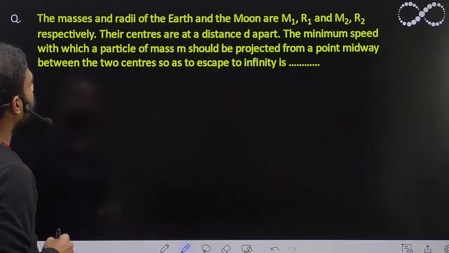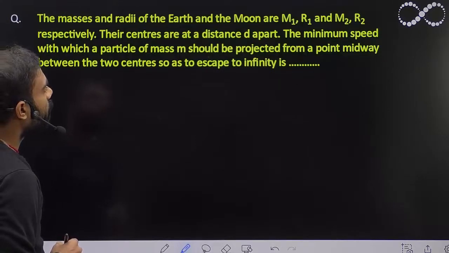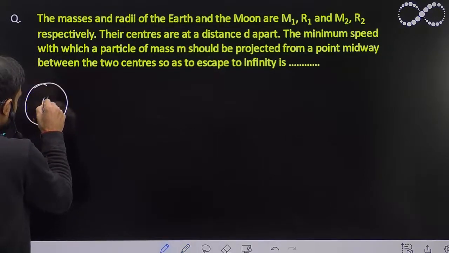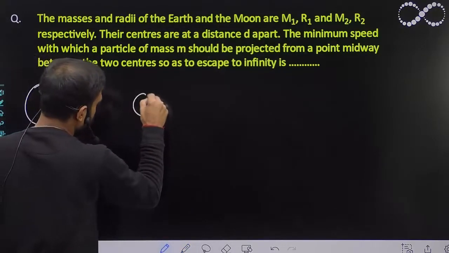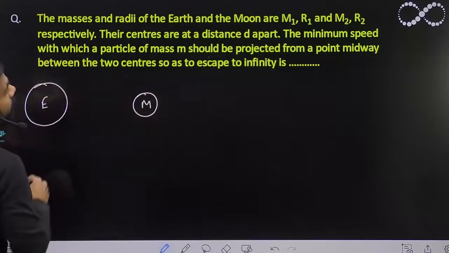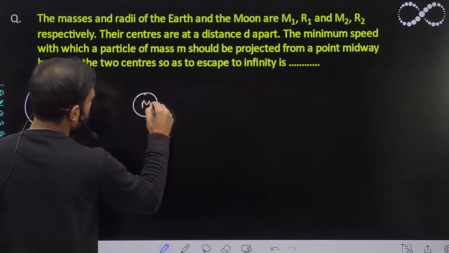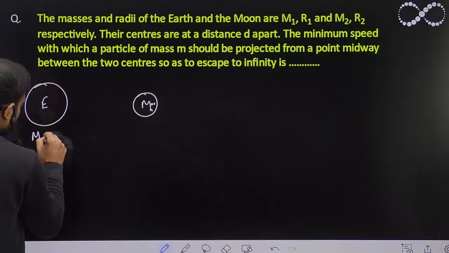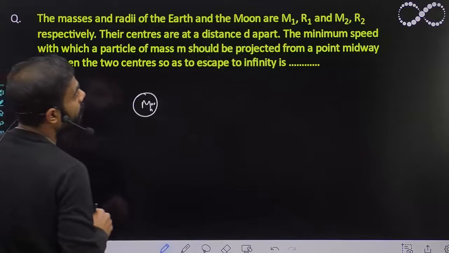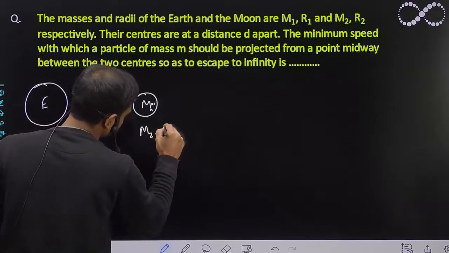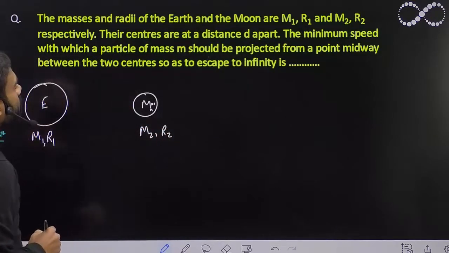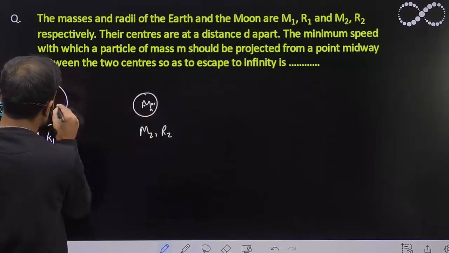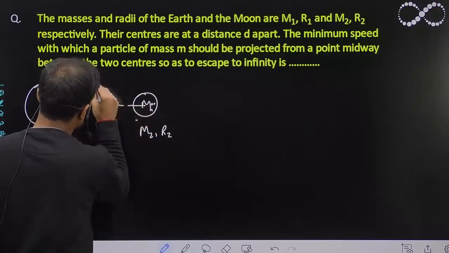The masses and radius of Earth and the Moon are m1, r1 and m2, r2. Let us make a figure: suppose this is Earth and this is Moon. Here the mass of Earth is given as m1, r1, and the mass of Moon is given as m2, r2 respectively. Their centers are at a distance d apart. So the distance between their centers is d.